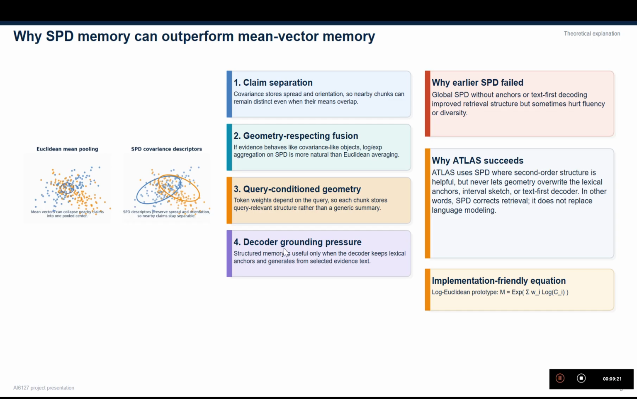The third point is retrieval. Retrieval versus generation: SPD structure helps most at the evidence selection stage. So the winning design is not to let SPD dominate the entire decoder. The winning design is to use SPD where the second-order structure adds information while also preserving the lexical anchors and text-first generation.